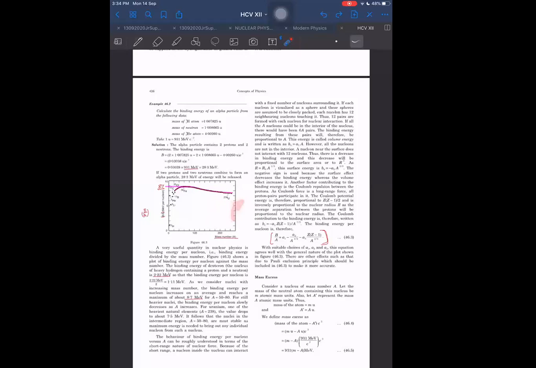So the ones inside will release more energy as compared to the surrounding ones. These red ones will release more energy as compared to these brown ones.